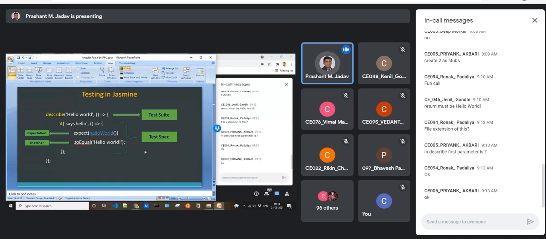Once you know this template, the Jasmine framework is basically over, because this is the only thing you need to know. The remaining part is the different kinds of matchers that are available, which you can learn. So this is the only thing required for the Jasmine framework, and we'll see a few more examples. But the crux is very simple, and a few more things are there. We'll also discuss them anyway.